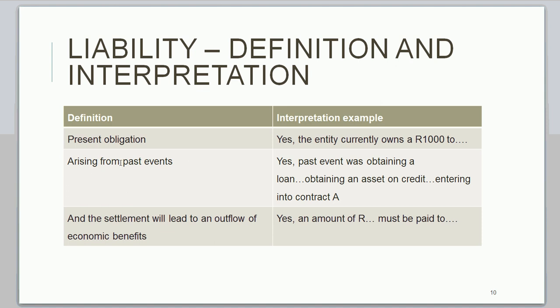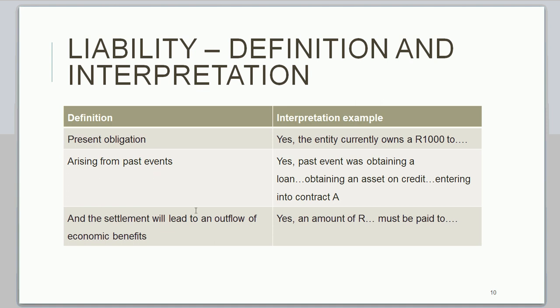Then also arising from past events, again you need to talk about when the obligation arose. So the past event can be when you obtained the loan, or when you obtained an asset on credit, or when you entered into, I said here, contract A, or whatever contract. So there should be some kind of past event that caused this obligation to exist.